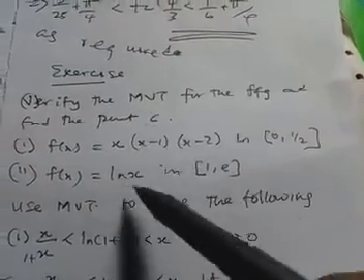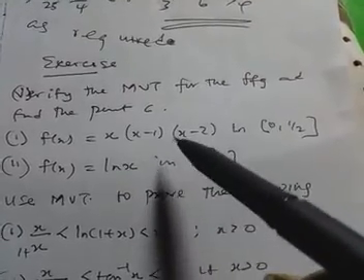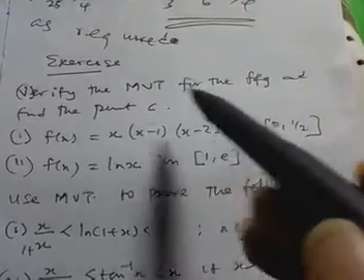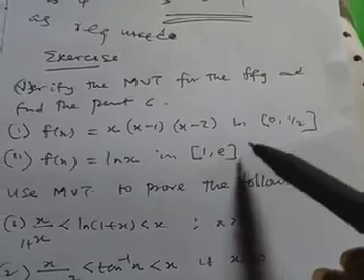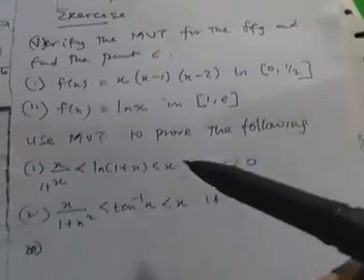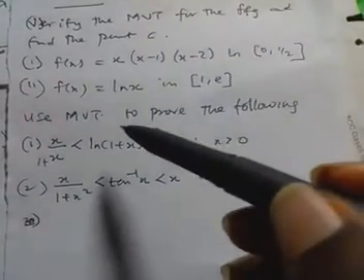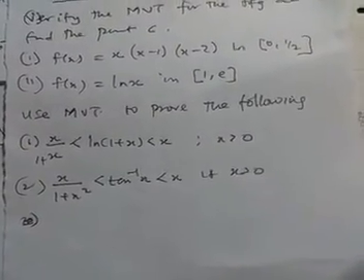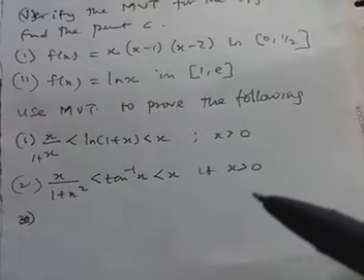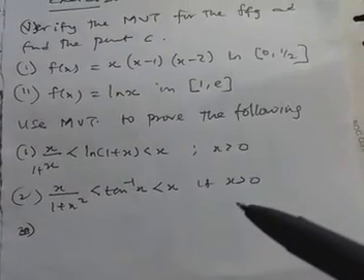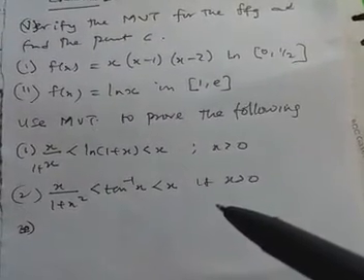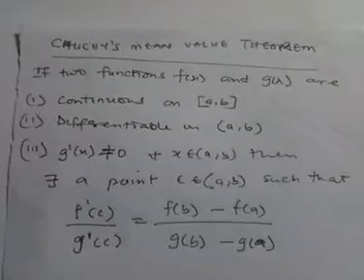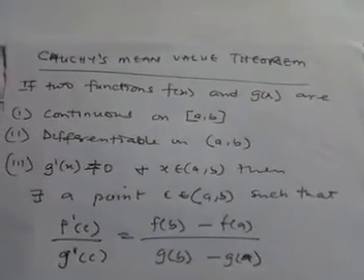For the first two, you verify Rolle's theorem, the mean value theorem, on this interval. And for the last, use the mean value theorem to prove these two. Now another important one is the generalized mean value theorem, or we call it the Cauchy mean value theorem.